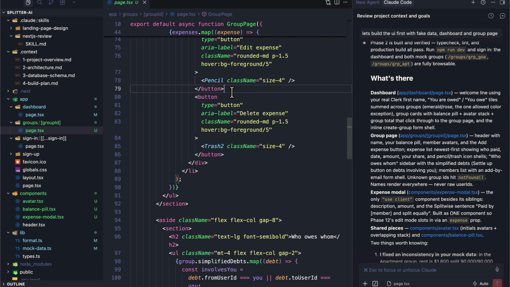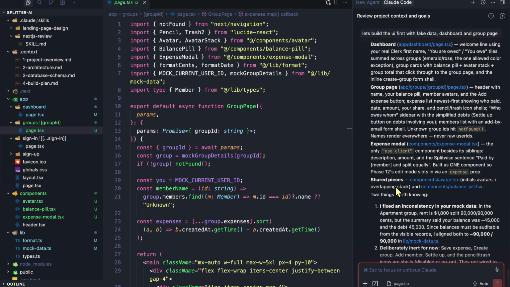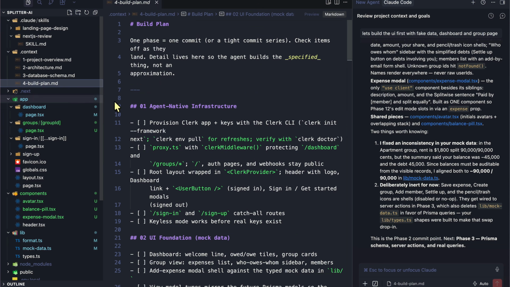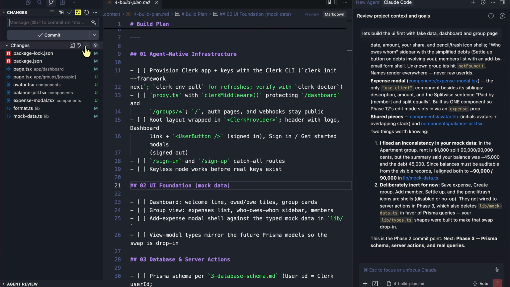Now, what hurts my eye is that it's basically coding buttons from scratch. Like we have shadcn UI components for that. But again, let's not worry about that for now. It has essentially just built the entire thing that we just described in our build plan, which is exactly what we're looking for. So now this is the phase 2 commit point. So let's just go ahead and commit it.